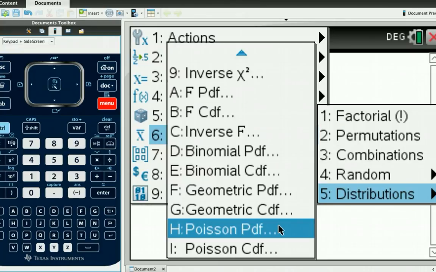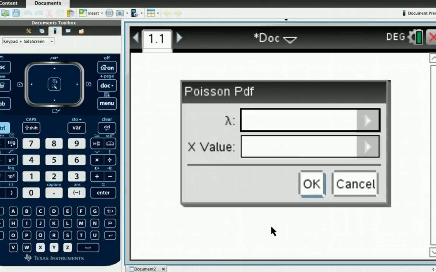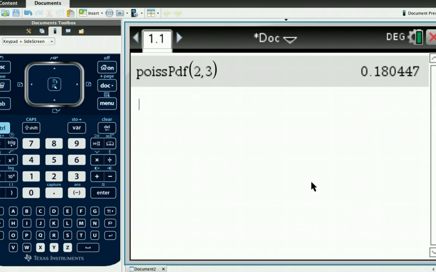So for the first question that we were looking at, we were taking a situation where we were looking at the mean number of breakdowns in a day, which was said to be 2, and we wanted to work out what was the probability of there being 3 breakdowns in a day. So that's the x value. Click OK, and there it is calculated right for us. So that's the same result as we got previously when we were actually using the formula.